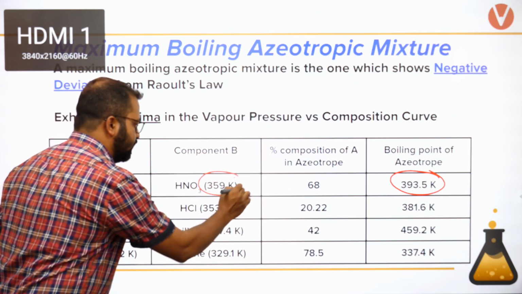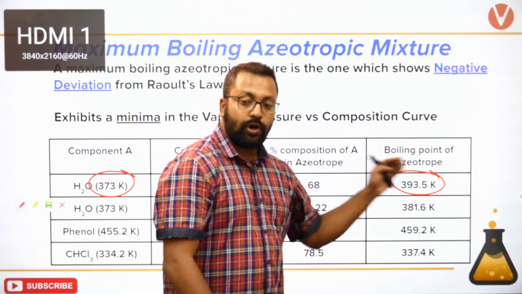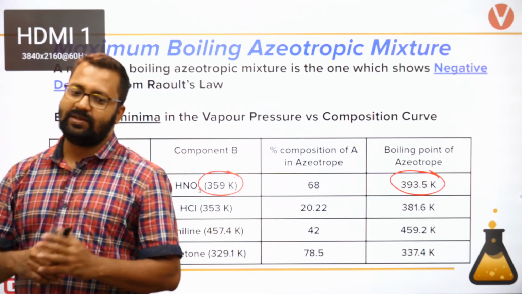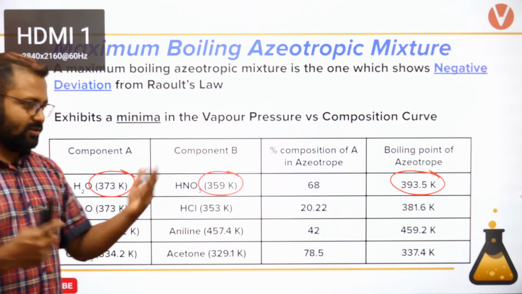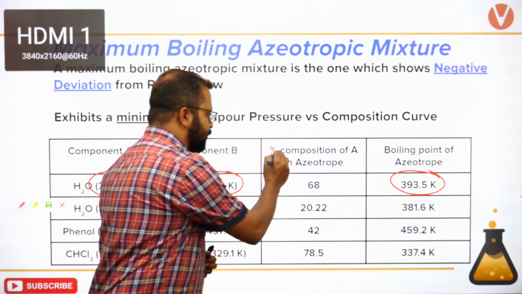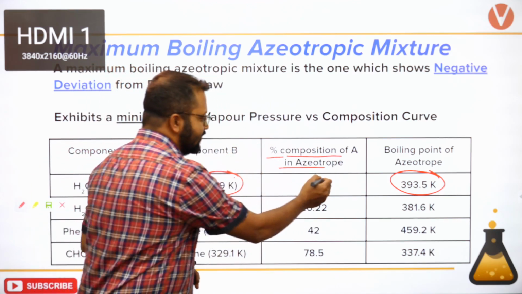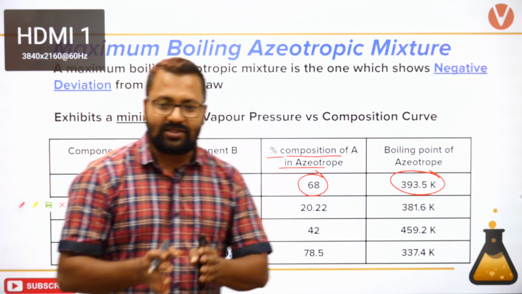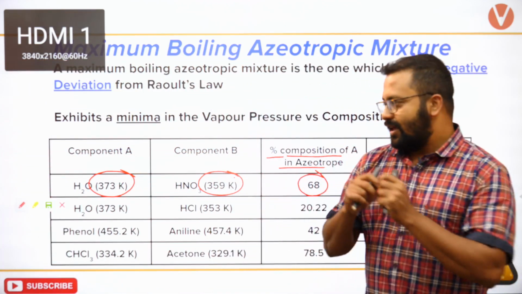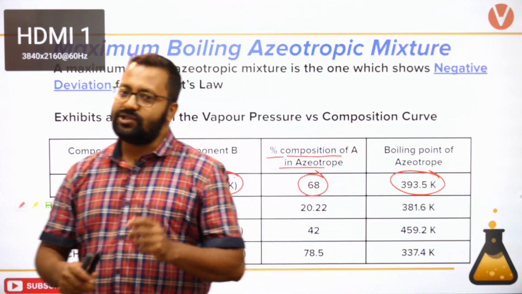So this is 359, 373. Isn't the boiling point of the azeotrope higher? Exhibit means shows. Okay, you can always use a dictionary. So the percentage composition of A in the azeotrope is 68%. That means when H2O is 68% and HNO3 is 32%, then it forms an azeotrope.